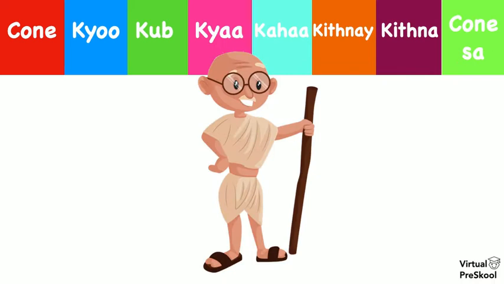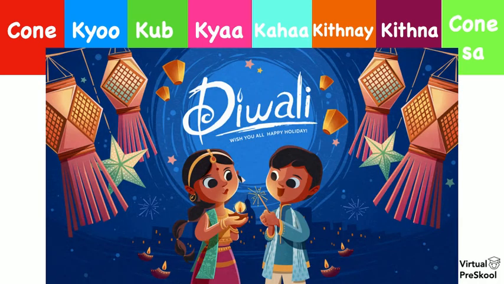All right, let's do the next one. Who is this? What's the Hindi word for who? Kaun, kyun, kab, kya, kahan, kitne, kitna, kaun sa? It's kaun. And how would we say who is this? For this we say ye. Ye kaun hai? Who is this? And by the way, who is this, guys? This is Gandhi ji, right? This is Gandhi ji.